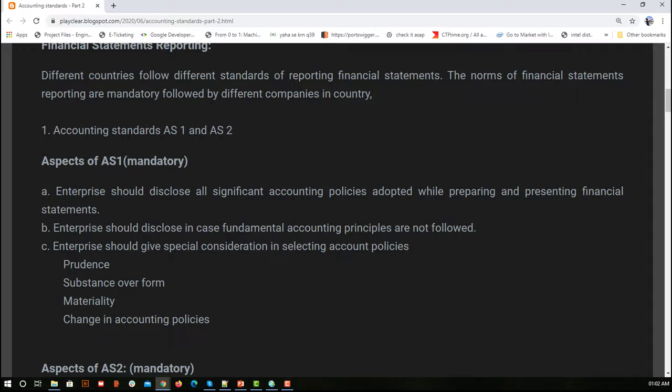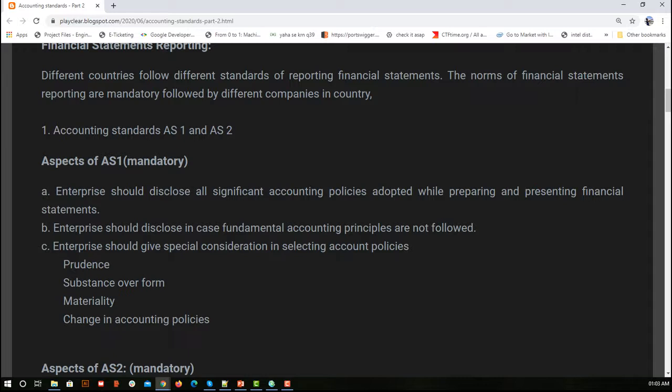Now what are those special concepts? It might be these things. If there is any change in accounting policies, say there were some transactions which were following something previously framed, and now today the Institute of Chartered Accountants of India gave some change. Now based on this, my future transactions are somewhat different. So those things we need to disclose.